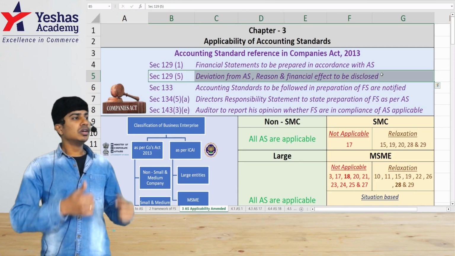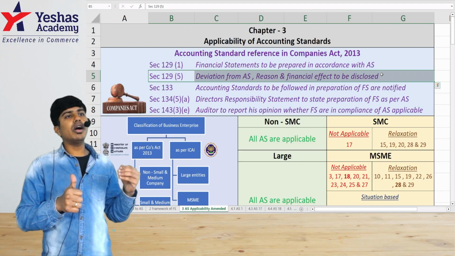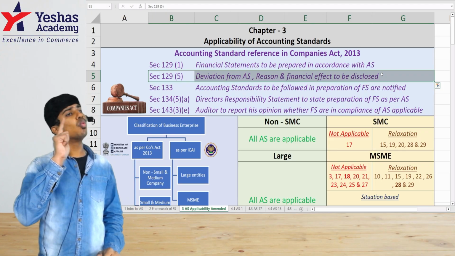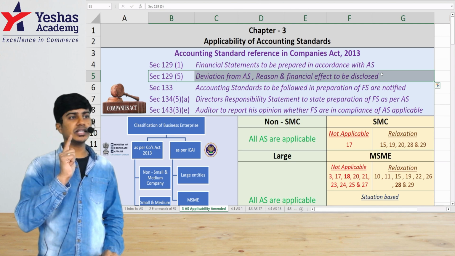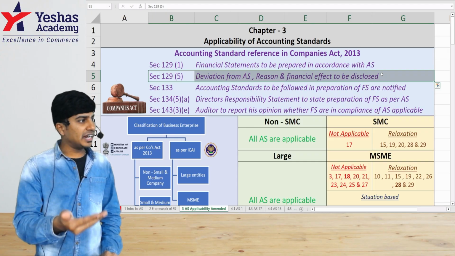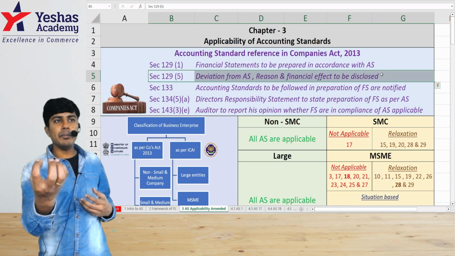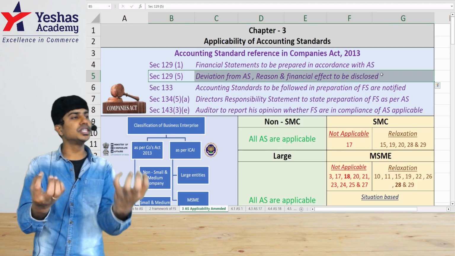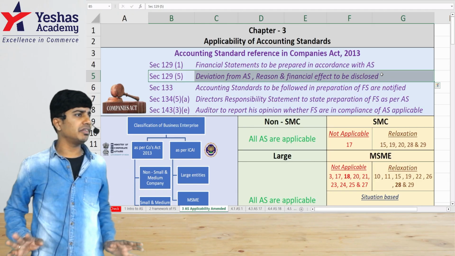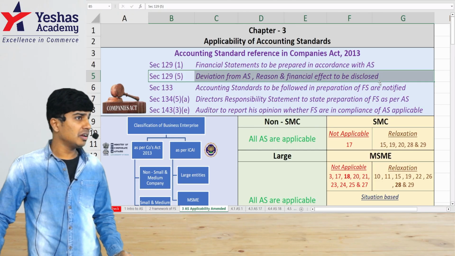What should you disclose? Number one, what is the deviation from the accounting standard? Meaning, what part of the accounting standard is it that you are not following? Number two, why are you not following it? Number three, what is the financial impact on the financial statements for non-compliance? If you had followed, this would have been the amount. Because you did not follow, this is the amount of that item, impact on profit, impact on balance sheet, everything. All these disclosures are mandatory under section 129 subsection 5.